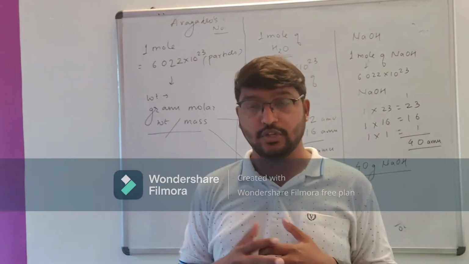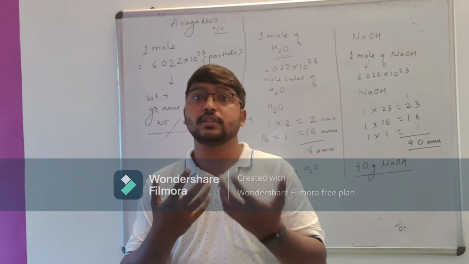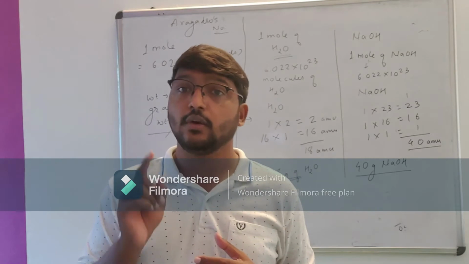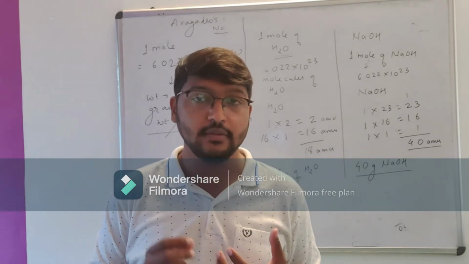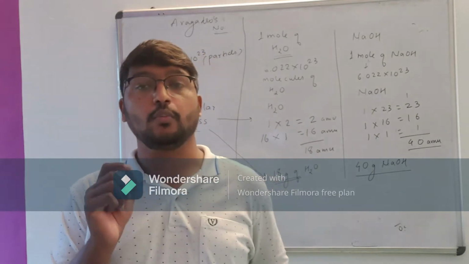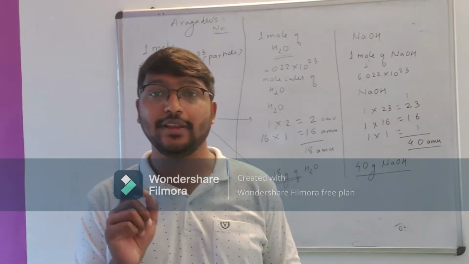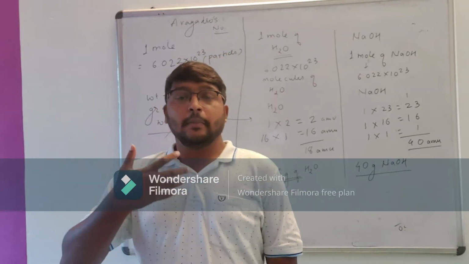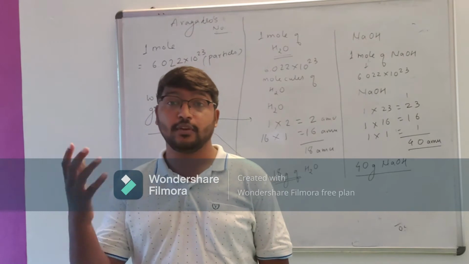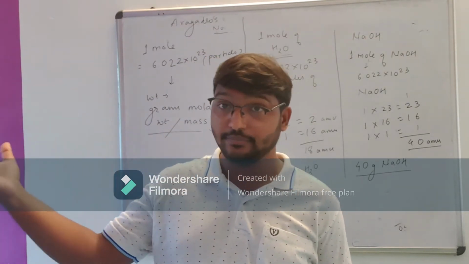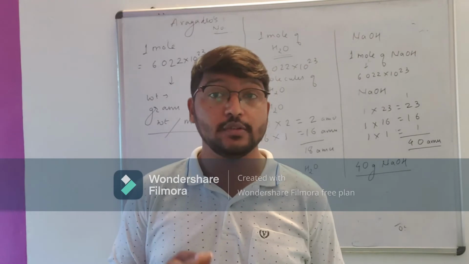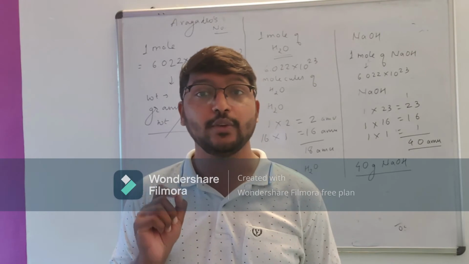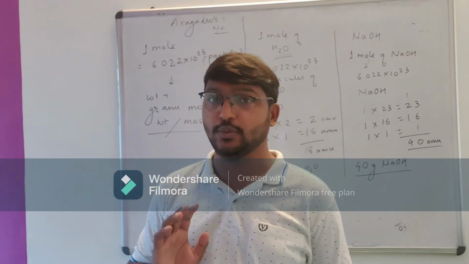Now, if you want 1 mole of hydrochloric acid, 1 mole of HCl will also have 6.022 into 10 raised to 23 molecules. Take anything, 1 mole. If you're taking 1 mole of H2SO4, it will have 6.022 into 10 raised to 23 molecules of H2SO4.